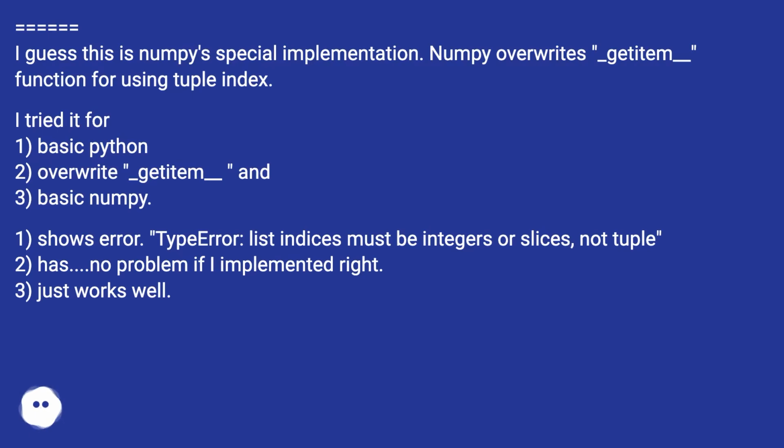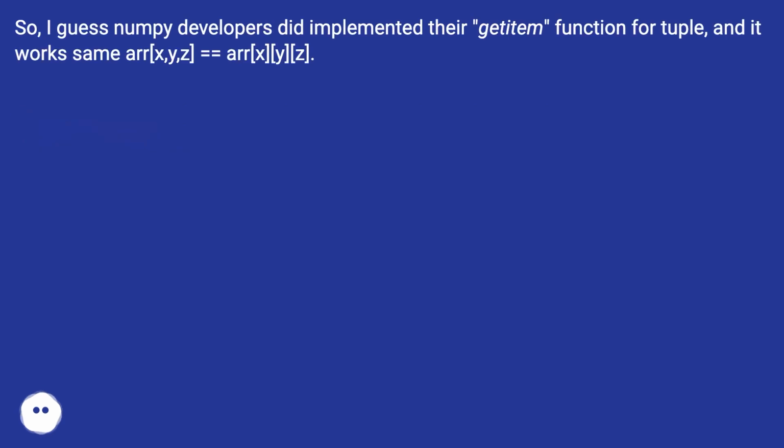Type error: list indices must be integers or slices, not tuple. Two has no problem if I implemented it right. Three just works well. So, I guess NumPy developers implemented their __getitem__ function for tuples, and it works the same: arr[x][y][z] equals arr[x, y, z].